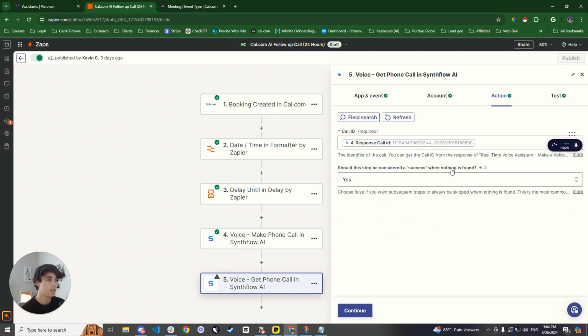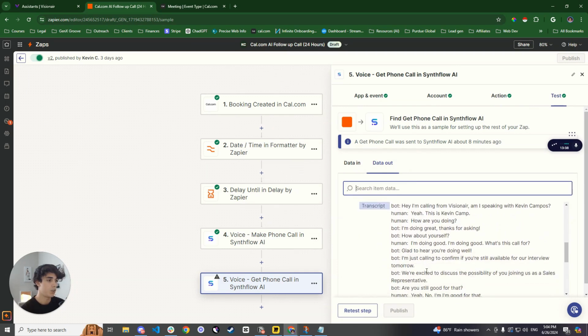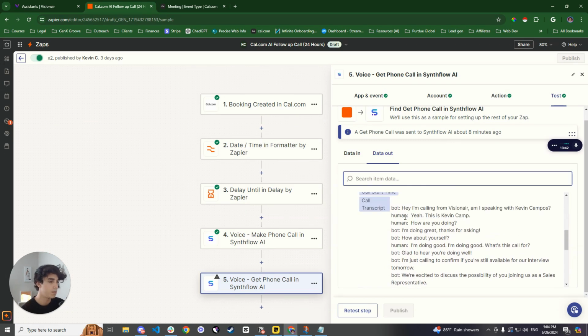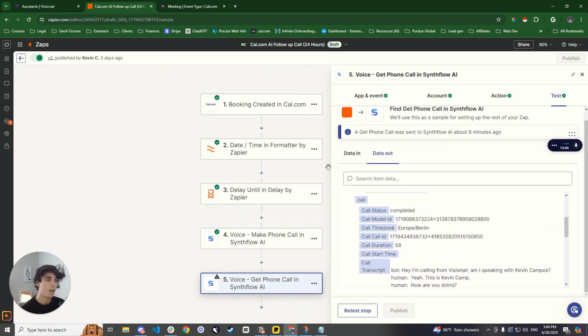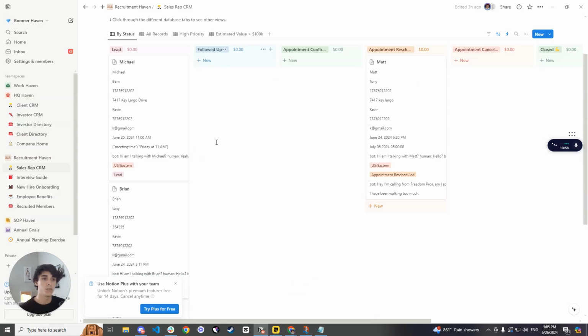Should this step be considered as a success when nothing is found? I would recommend you do yes. However, you could do no as well. That should be completely fine. Select continue. And as you can see, this is all the information gathered from that past call. So the call transcript, the call actions, all of that. Now, I'll give you free will on this one because some of you guys may want to put this into a Google Sheet. Some of you guys may want to put this into a Notion. However, I just want you to realize that there's many possibilities with Notion as well. I feel like it's one of the best integrations within Synthflow as well.